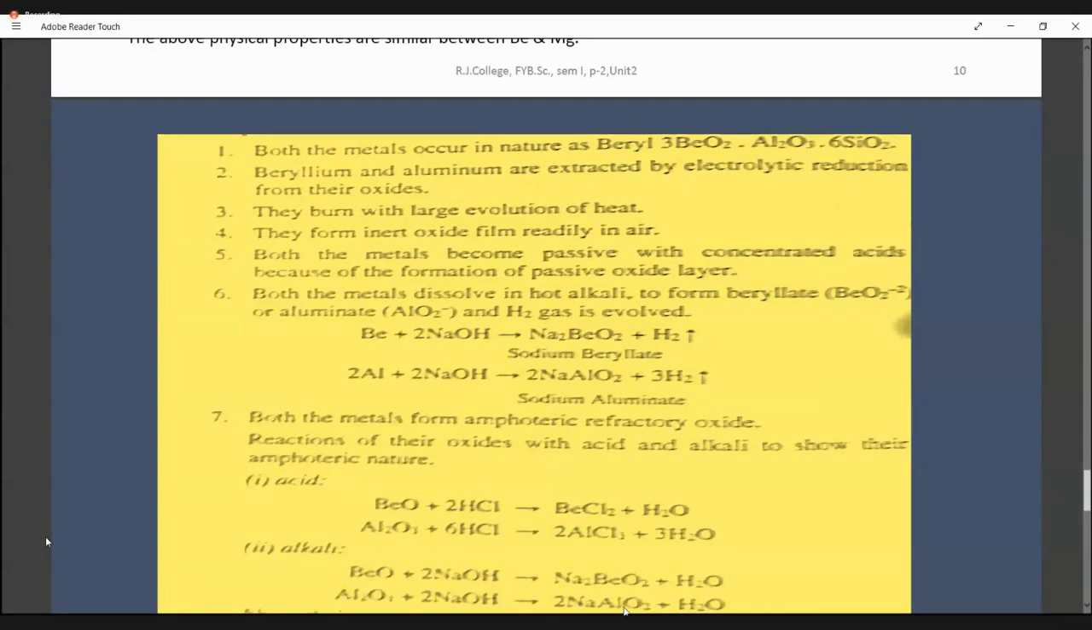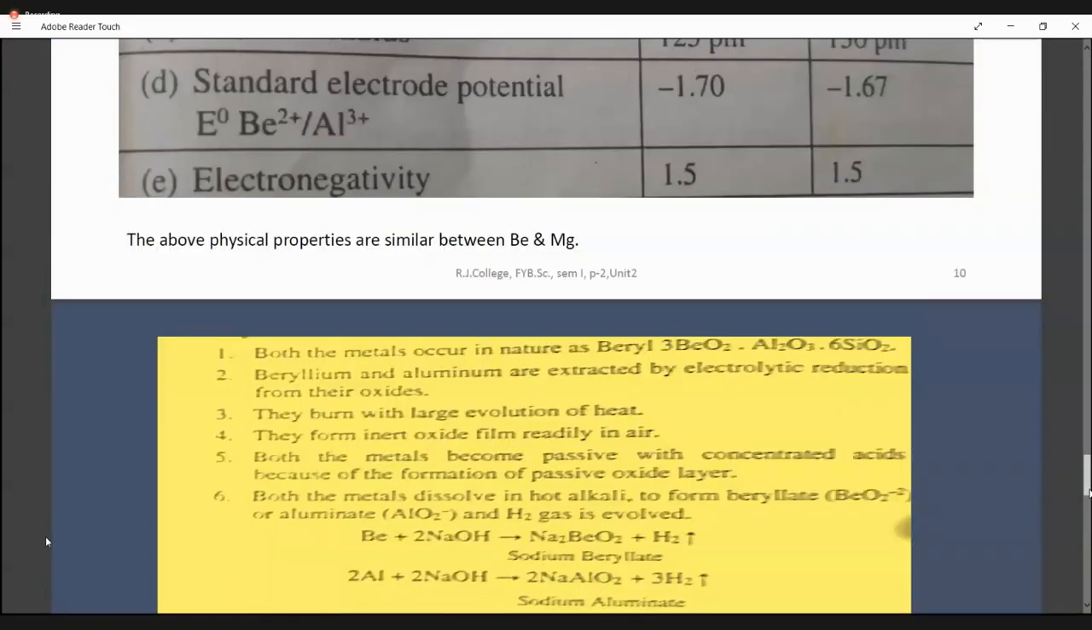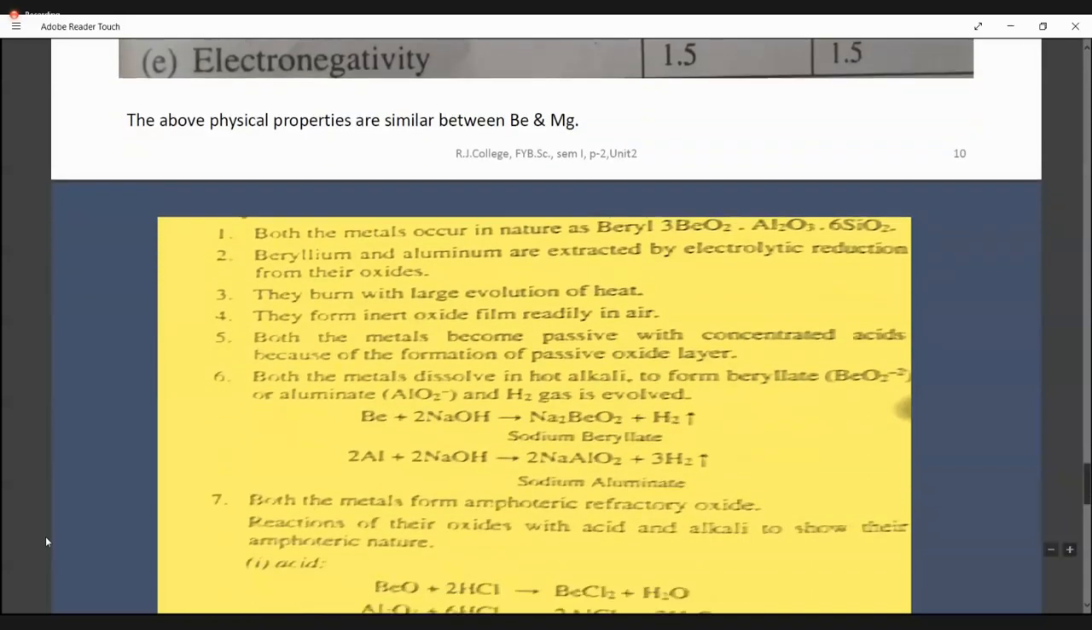So everywhere equations are important and they have to be balanced. So you have to practice writing the equations and balancing them. Two more properties are there. Nitrides.